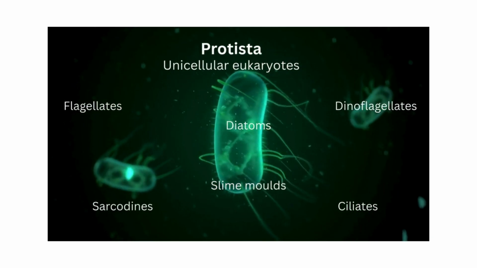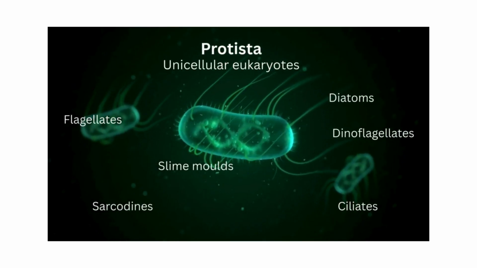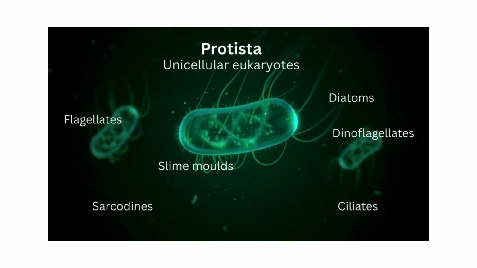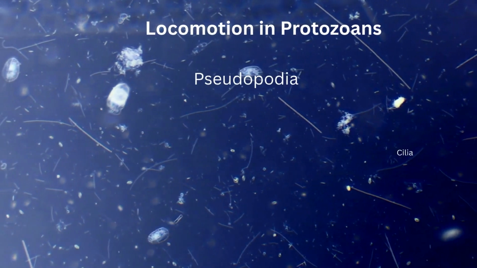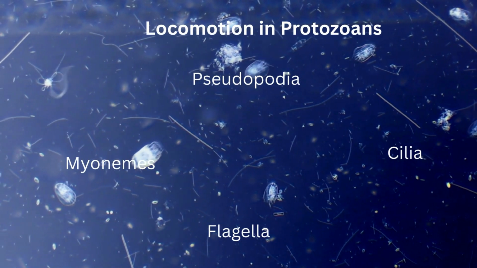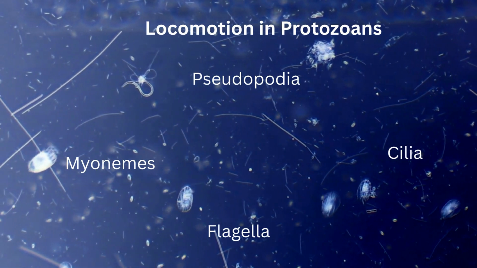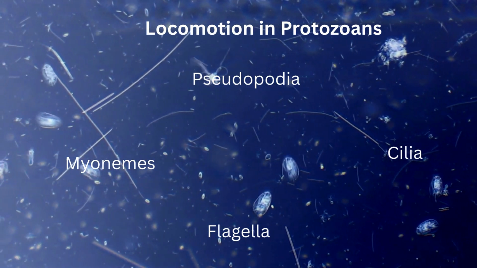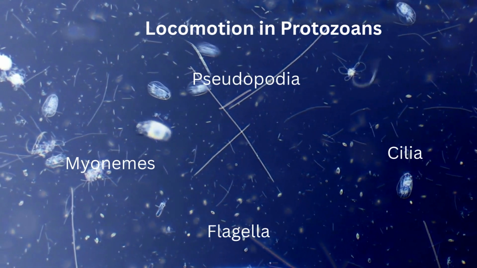So this class is about locomotion in microorganisms. In particular we are talking about the Protista, which are unicellular eukaryotic organisms. What are the types of locomotory organelles in protozoans? They are pseudopodia, cilia, myonemes and flagella. Pseudopodia are the amoeboid type of movement, where amoeba is the example.